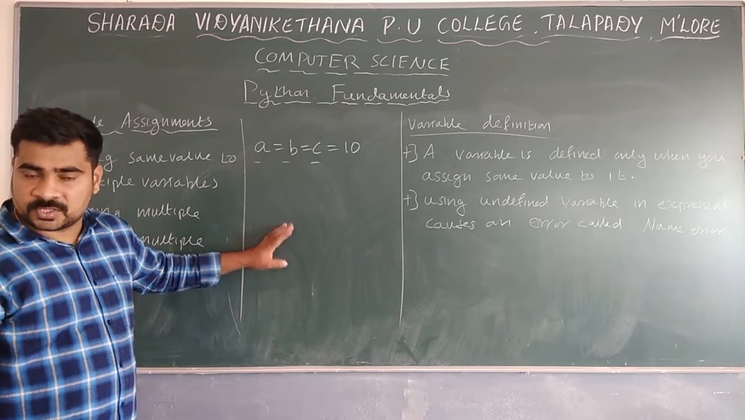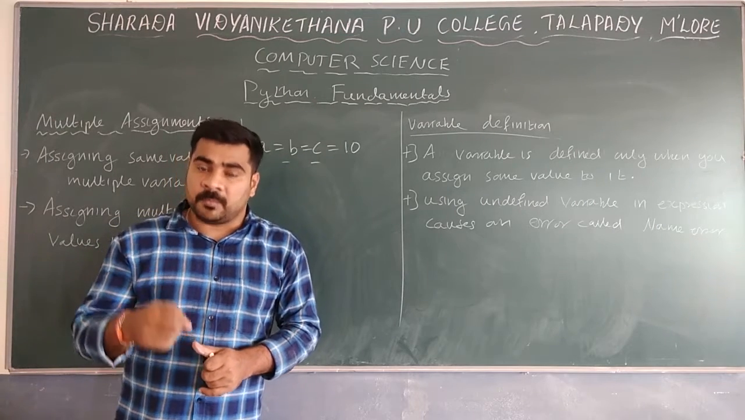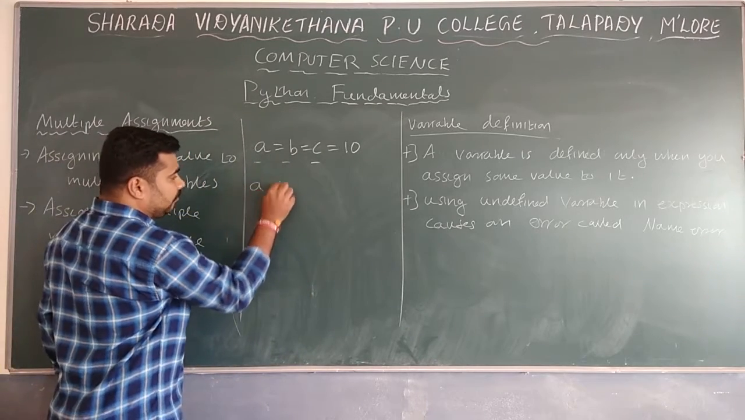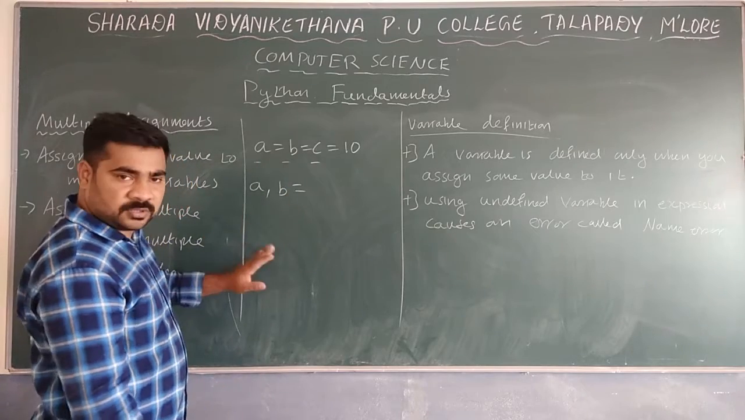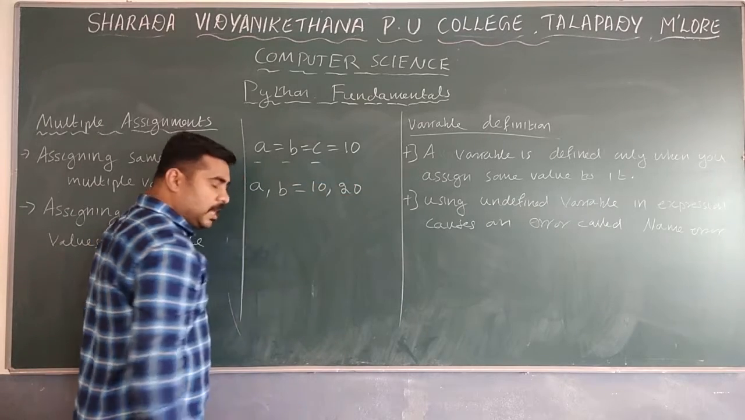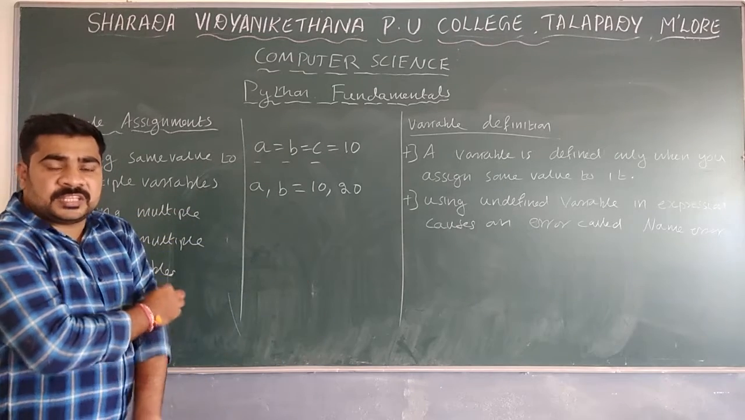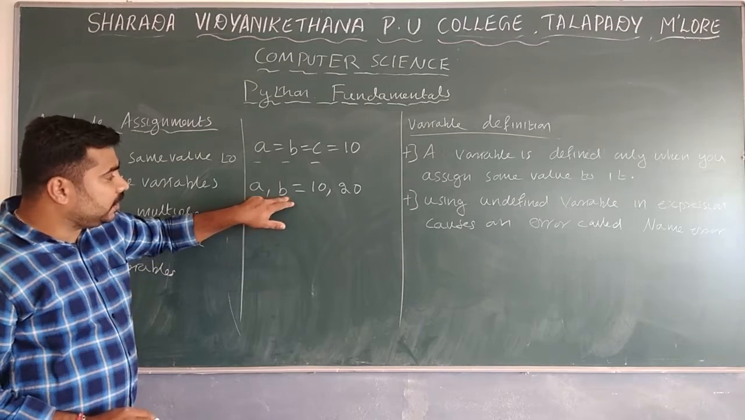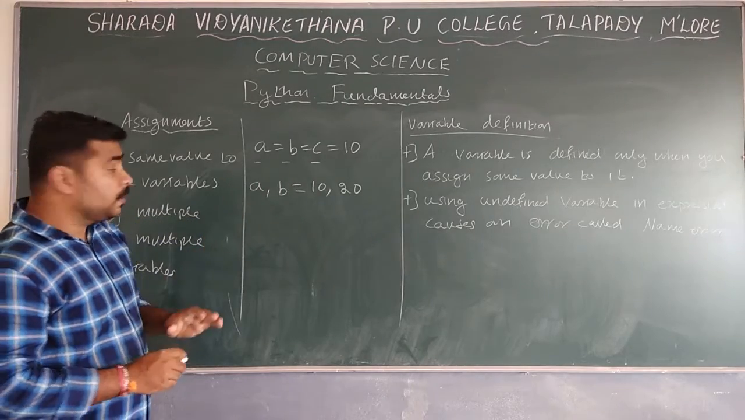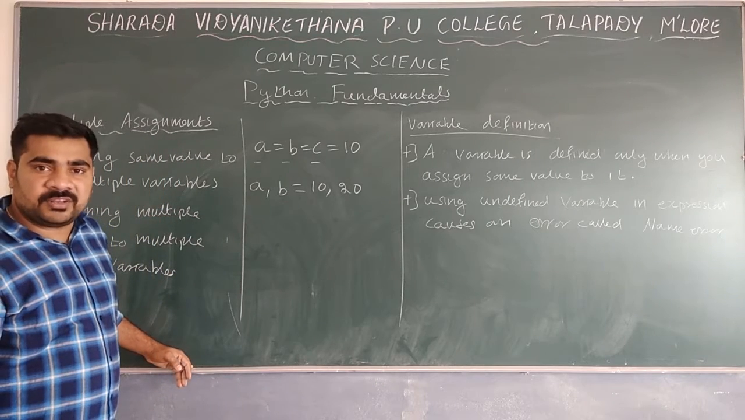One more method is there, that is assigning multiple values to multiple variables. Like that we can write A, B equals 10, 20. This is a new kind of assignment in Python. If you check other programming languages, this type of assignment is not there. A, B equals 10, 20 means A will be assigned 10 and B will be assigned 20.